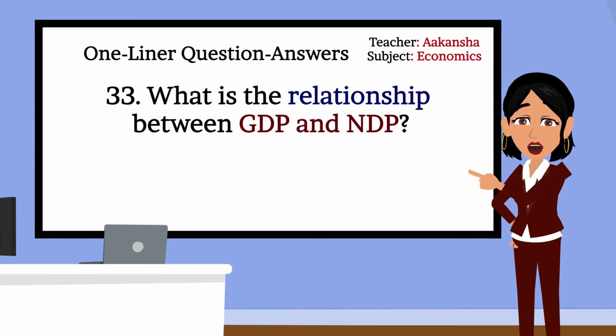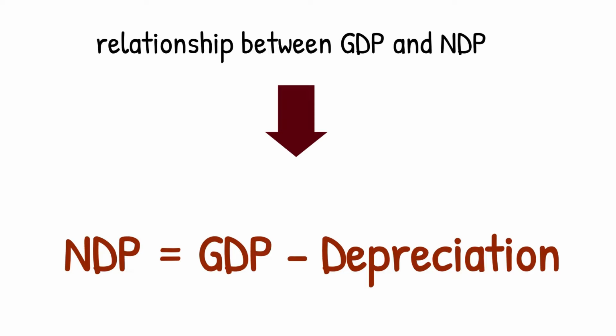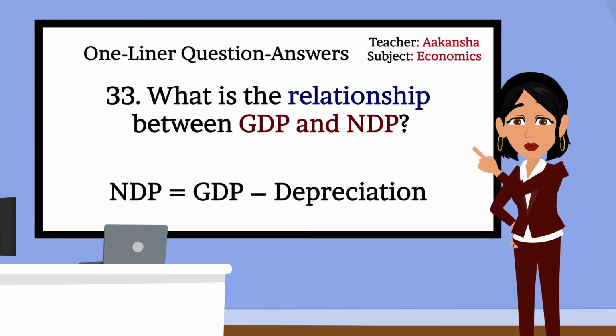33. What is the relationship between GDP and NDP? Net domestic product, NDP, is calculated by subtracting depreciation, wear and tear of assets, from gross domestic product, GDP. Exactly. NDP equals GDP minus depreciation.